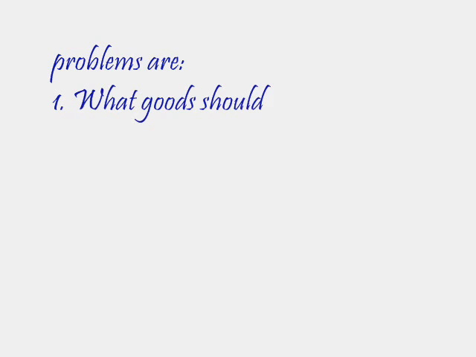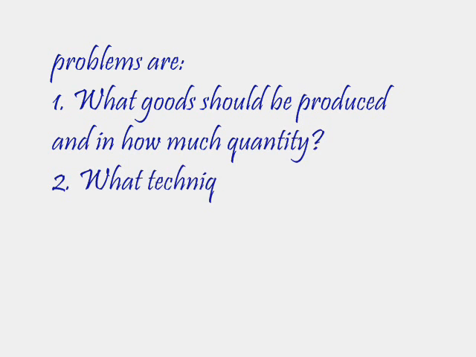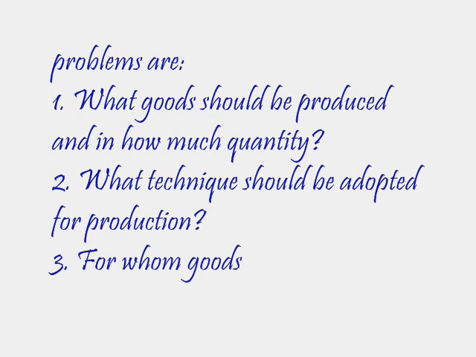First, which goods should be produced and in how much quantity. Second, what technique should be adopted for production. Third, for whom goods should be produced. These three problems are known as the central problem or the basic problems of an economy.